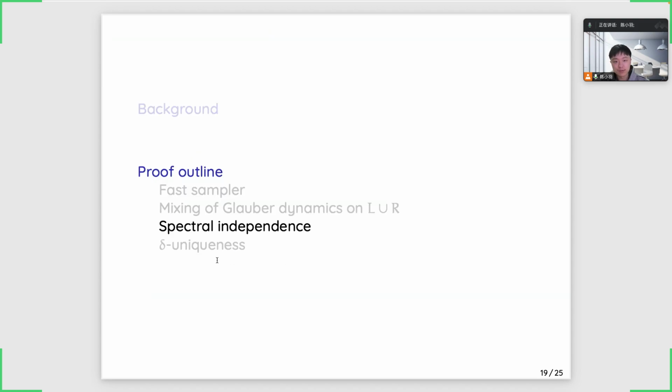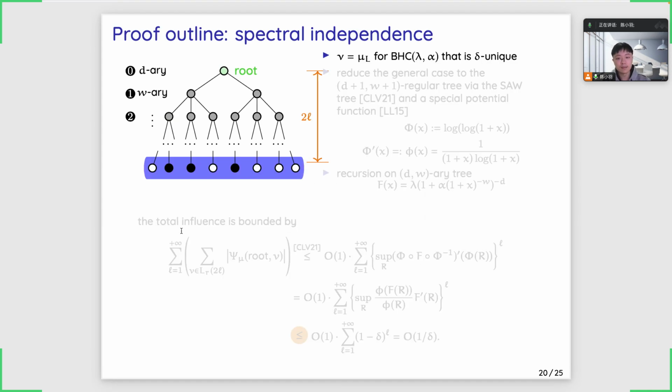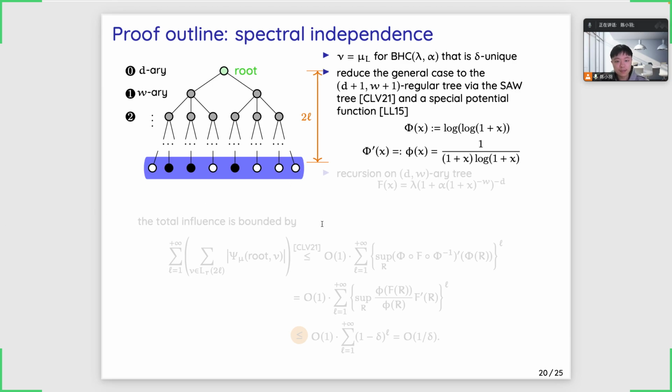Now we only have left to prove the spectral independence of nu in the uniqueness regime. So suppose we have a bipartite hardcore model with lambda and alpha as its fugacity, and it is delta unique. We need to bound the spectral independence of the distribution nu. By the previous result on the construction of the self-avoiding walk tree and by selecting a special potential function, the worst case is reduced to the d+1, w+1 regular tree.